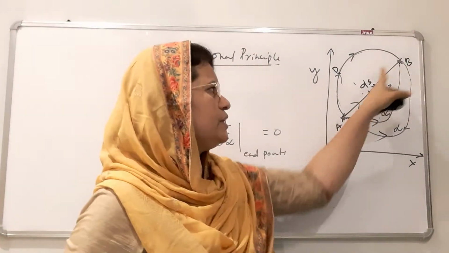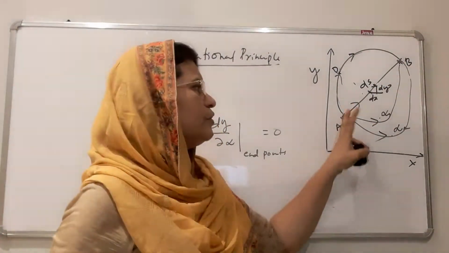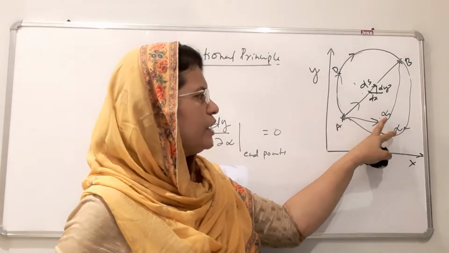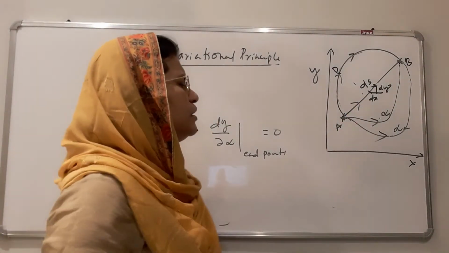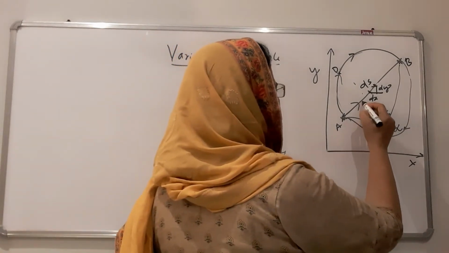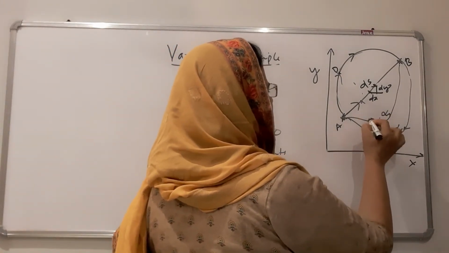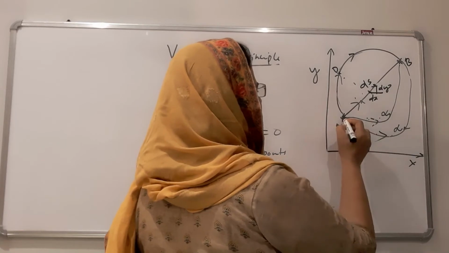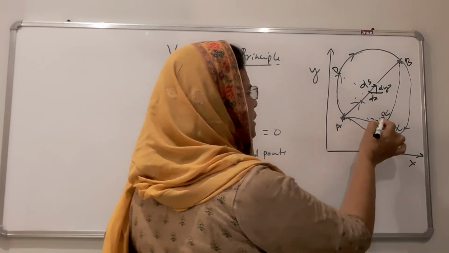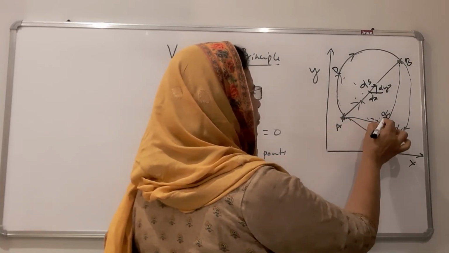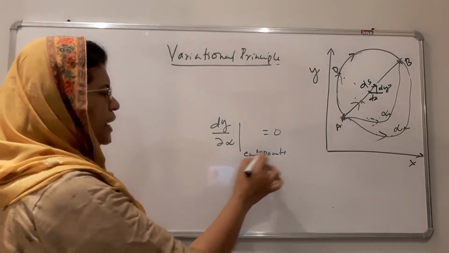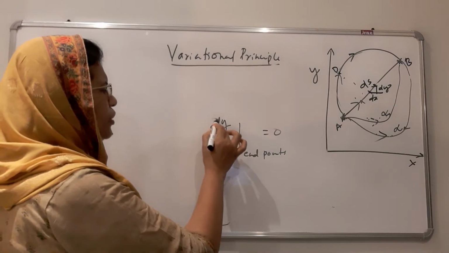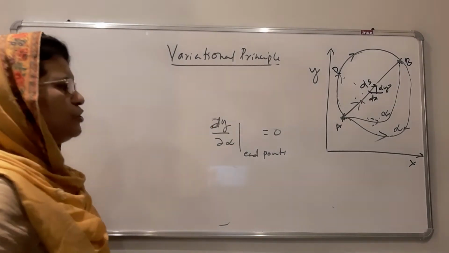At endpoints y is constant. It is not depending upon alpha 1, alpha 2, etc. For all other points in between, it changes with respect to alpha 1, alpha 2, etc. But at this point it is constant. The y does not depend upon alpha. Therefore, at the end points, dou y by dou alpha is equal to 0.